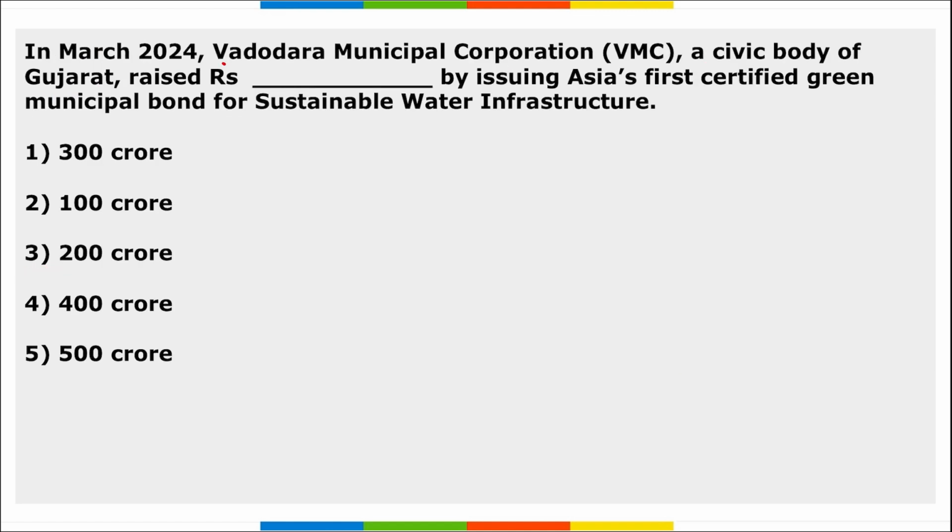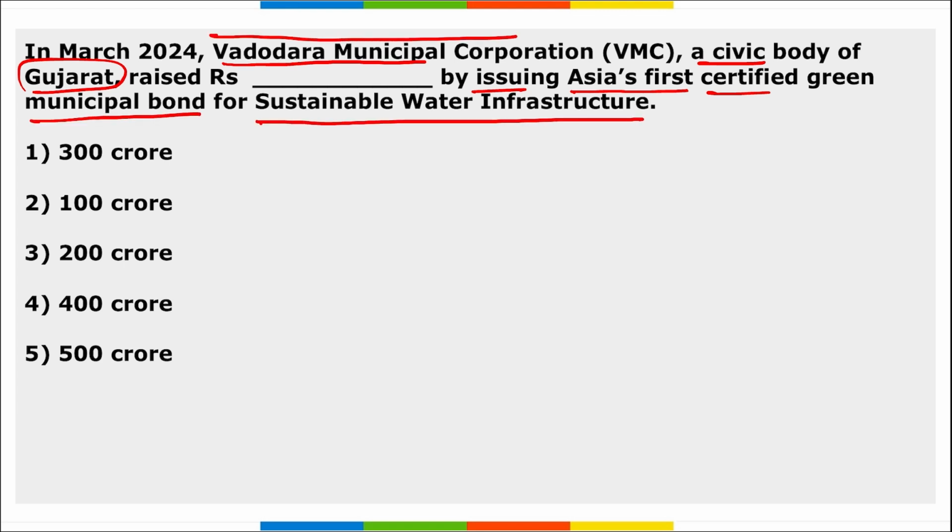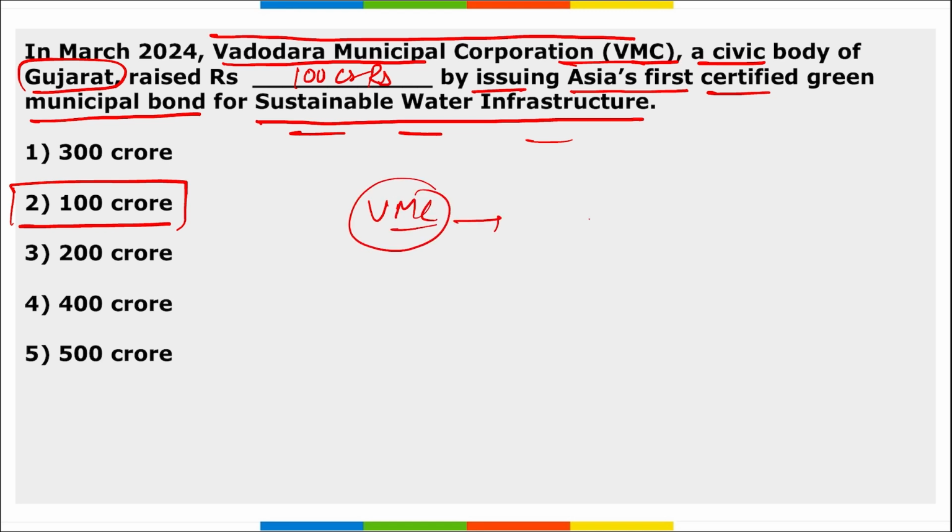Next, in March, Vadodara Municipal Corporation, that is a civic body of Gujarat, has raised a certain amount by issuing Asia's first certified green municipal bond for sustainable water infrastructure. So, Vadodara Municipal Corporation, the civic body of Gujarat, has raised how much amount? It raised 100 crore rupees by issuing Asia's first certified green municipal bond for sustainable water infrastructure. Right? And here, the coupon rate or the interest rate that will be provided will be 7.9%.